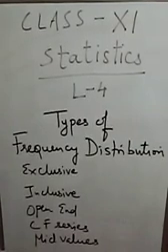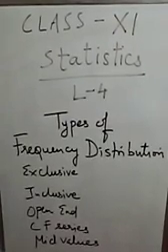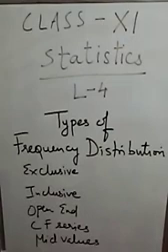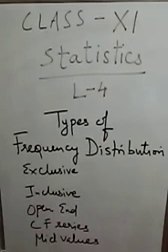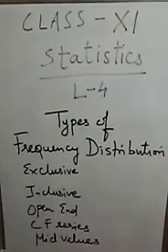In some series, the lower class limit of the first class interval and the upper limit of the last class interval are missing. Instead, less than or below is specified in place of the lower class limit of the first class interval, and more than or above is specified in place of the upper class limit of the last class interval. Such series are open-end series.